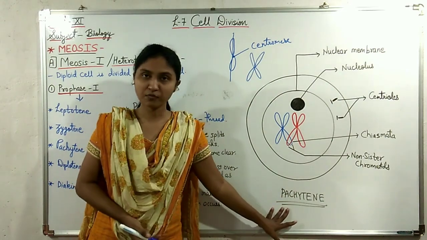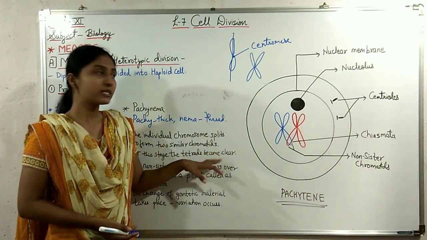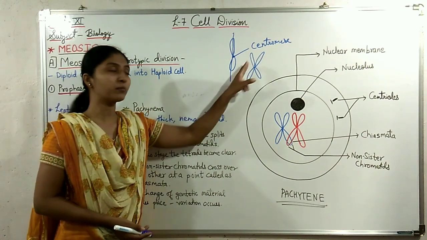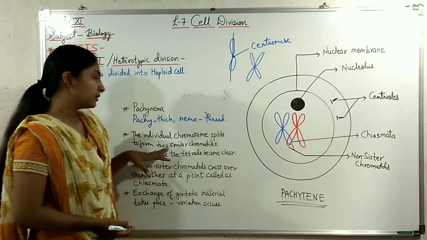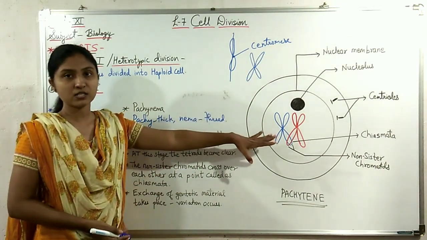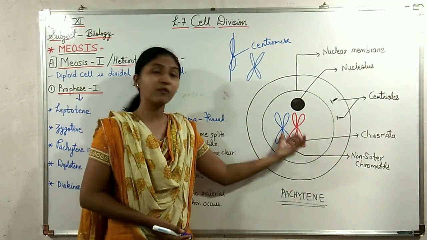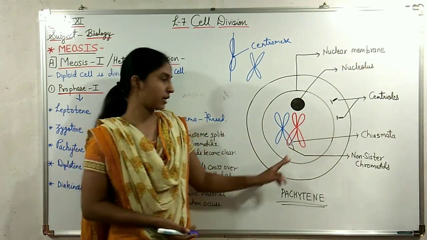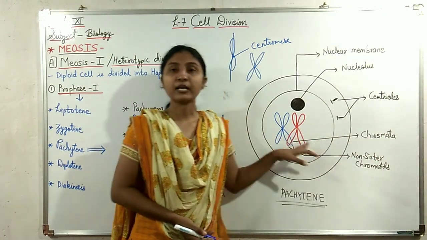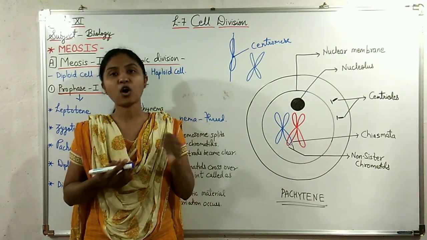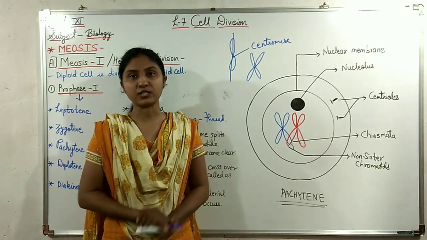So in the stage of pachytene, the individual chromatids split longitudinally to form two similar chromatids. These are called sister chromatids, and the tetrads become clear in this stage and the crossing over of chromosomes takes place. The crossing over of non-sister chromatids takes place at a point called chiasmata, and at this point the exchange of genetic material takes place and the chromosomes show variation.